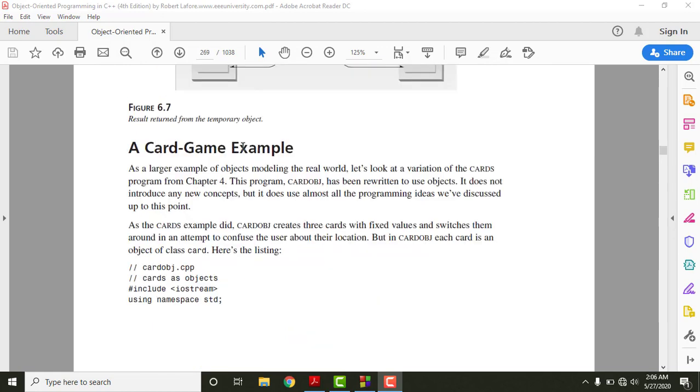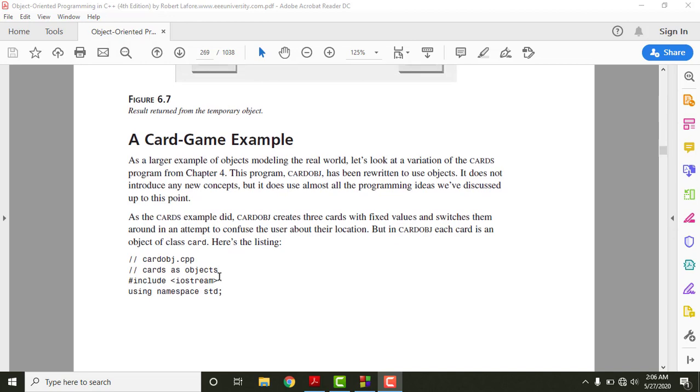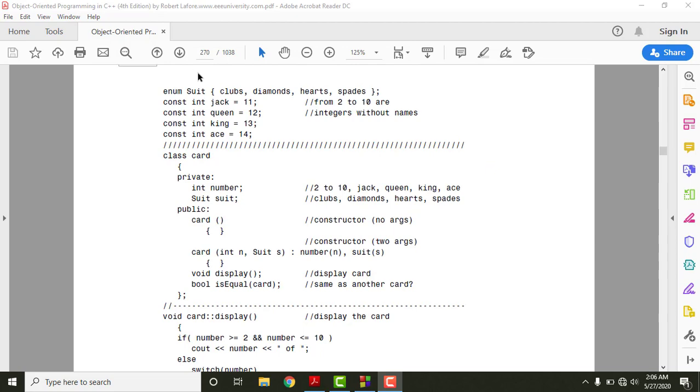This card game example I have already covered, I guess in chapter 3, when we were swiping two cards, maybe three cards, and trying to find out the card which was required. This example explains all the concepts that we have studied so far in our programming language of C++. So I strongly recommend that you study this program by yourself and give it a good amount of time, because it will help you in exploring the concepts which we have covered in earlier chapters. From the very top, go through this entire program.